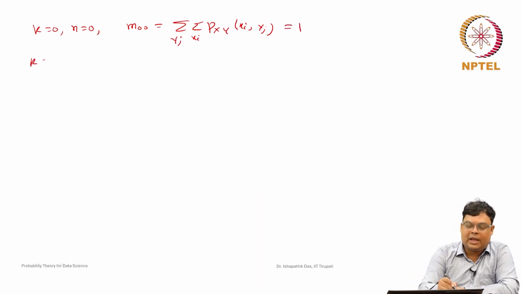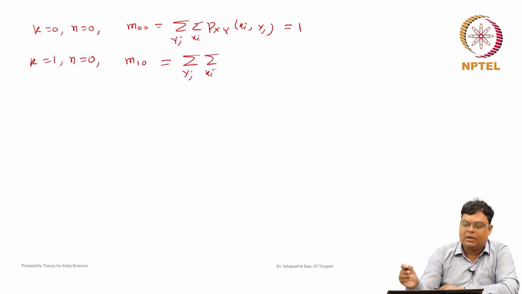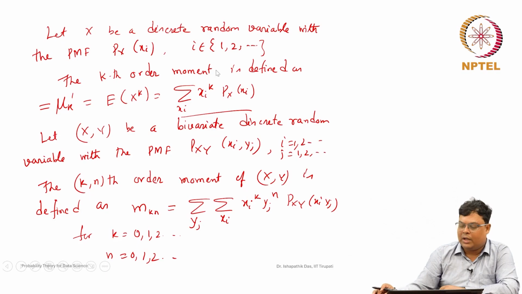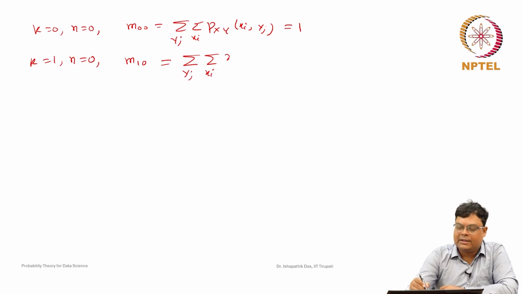Now, if you consider k equal to 1 and n equal to 0, this is m_10. So, what is that? This is nothing but summation over y_j, summation over x_i. So, we will put this formula with n equal to 0. So, y_j to the power 0 becomes 1, only x_i, and k equal to 1. So, this is nothing but x_i P_XY of x_i, y_j.